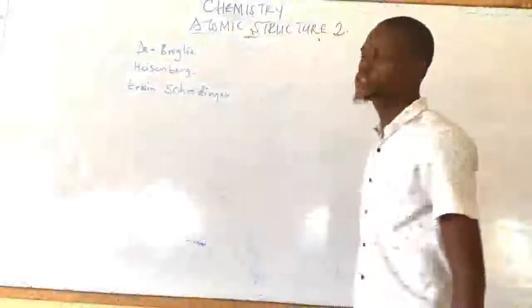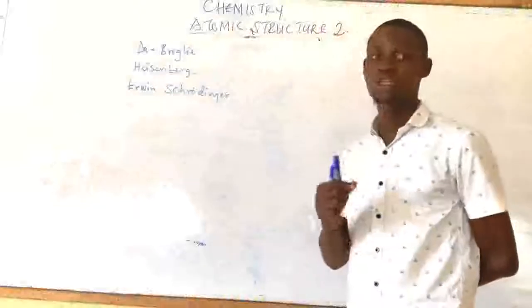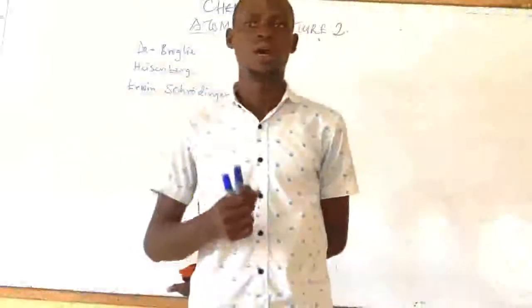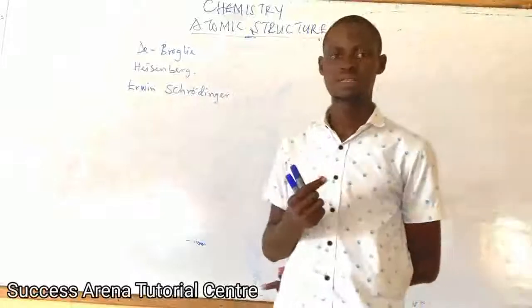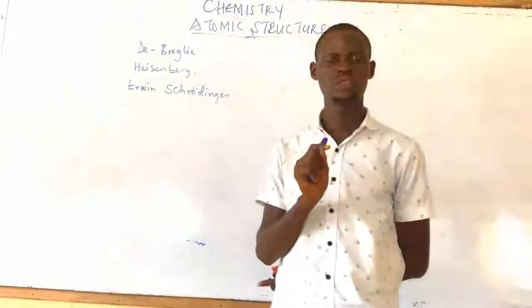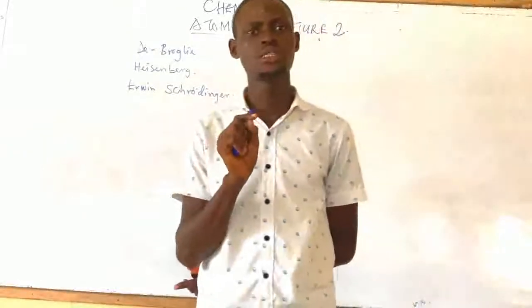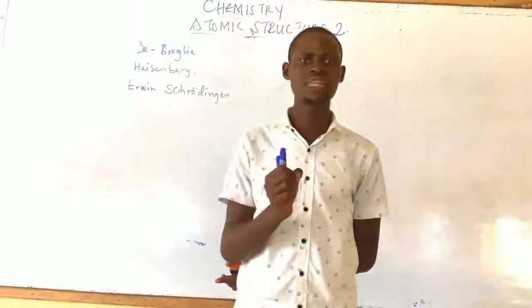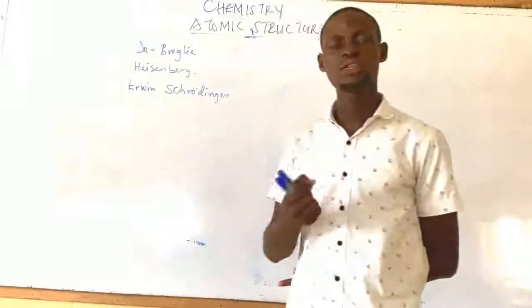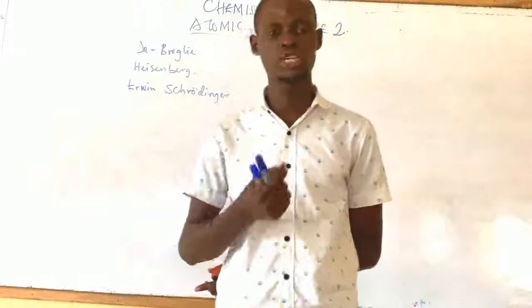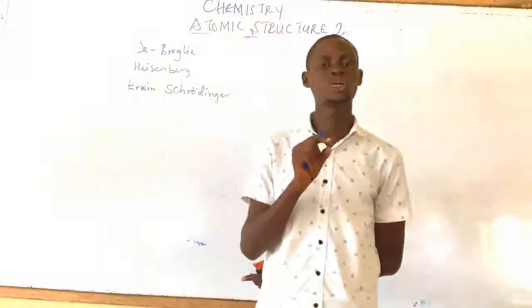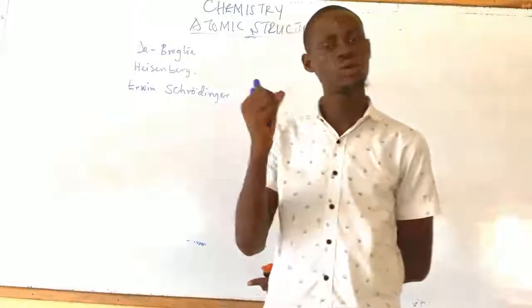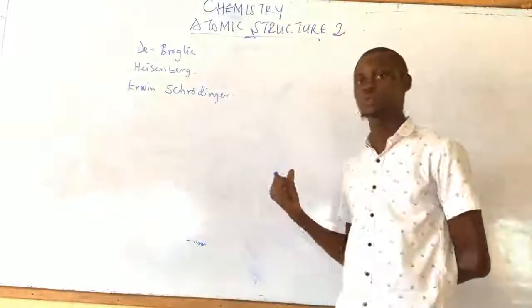Today, in our last video, we talked about atomic structure 1. We looked into the works of the French scientists, Ernest Rutherford, J.J. Thomson, and Henry Moseley, and their works in discovering the structure of an atom. For those that have not watched my initial video, please try to watch it so that we can move along with this new video.